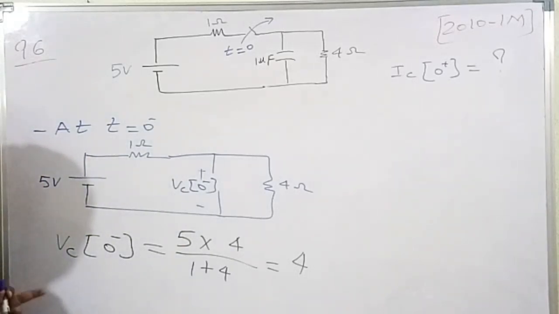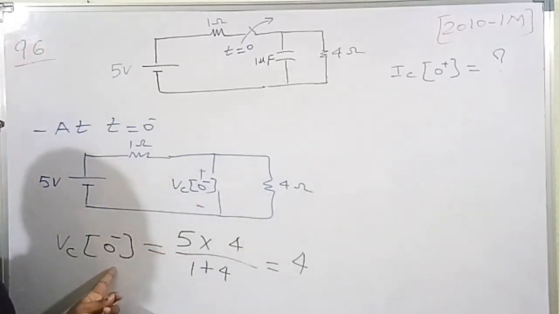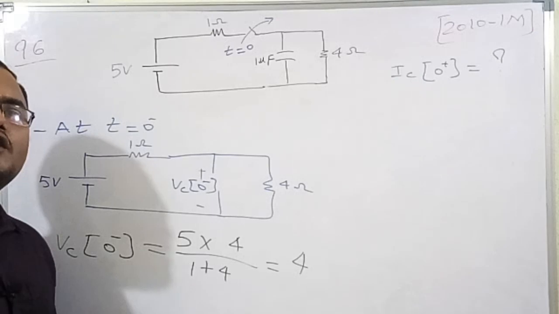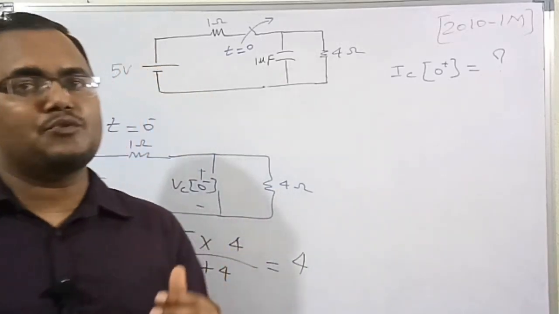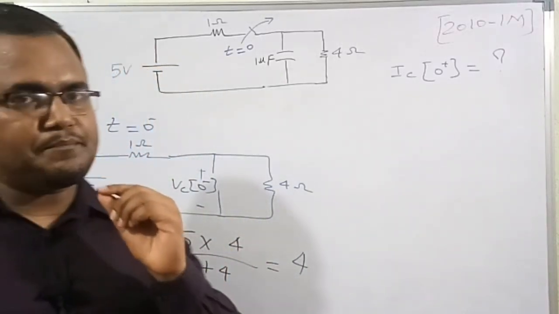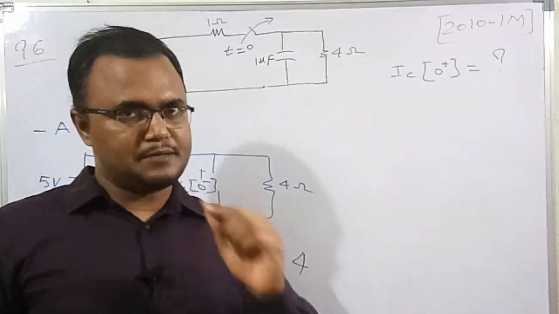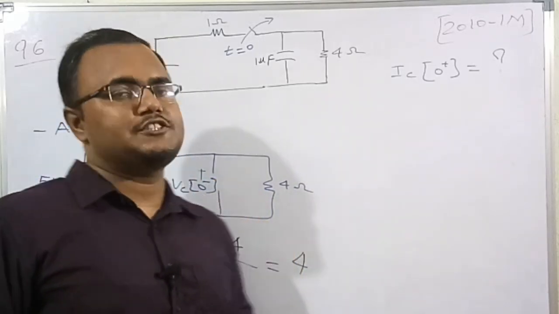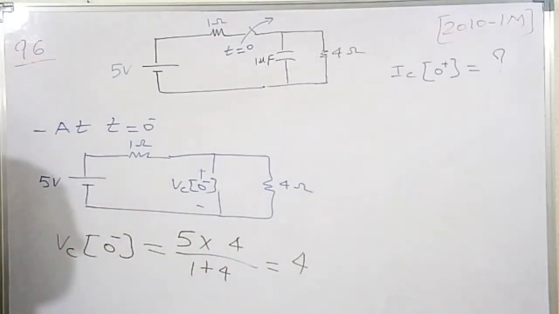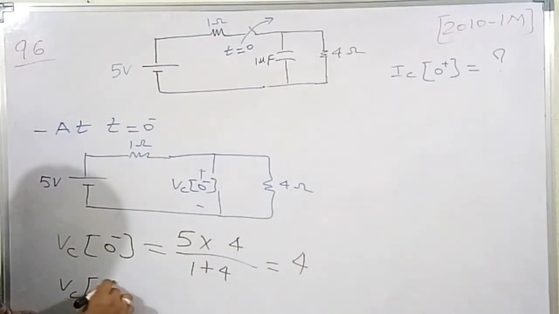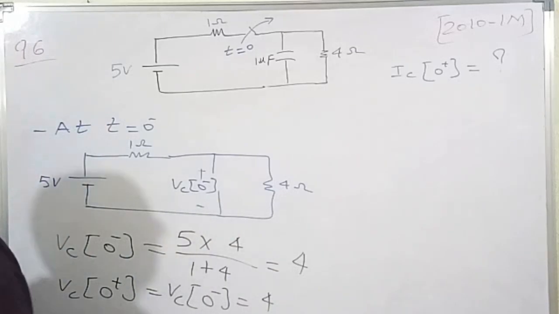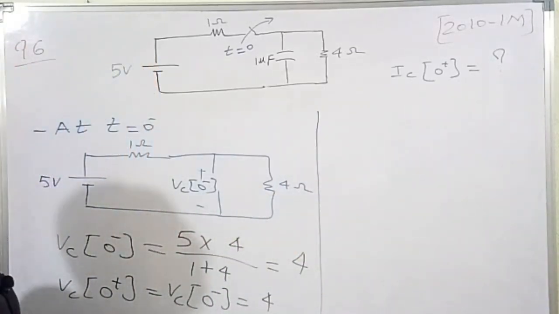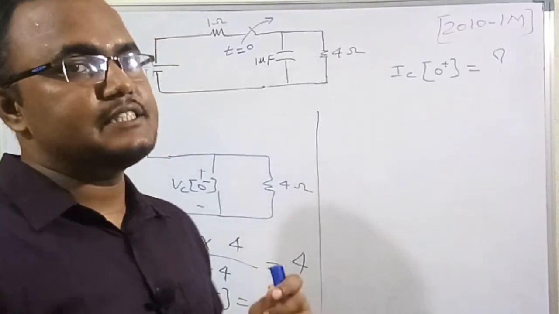So the voltage of the capacitor at steady state, before opening the switch, at t equal to 0 minus, we got 4 volt. But we already know that the capacitor voltage doesn't change instantaneously; it increases in an exponential manner in a very slow fashion. Therefore at the particular instant the voltage value will be constant. So after opening the switch, Vc of 0 plus is equal to the voltage at 0 minus, which is the same, 4 volt. Now we need to find the value of the current in the capacitor at instant 0 plus.